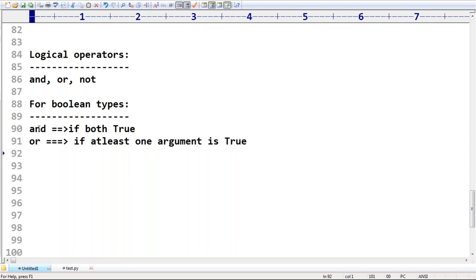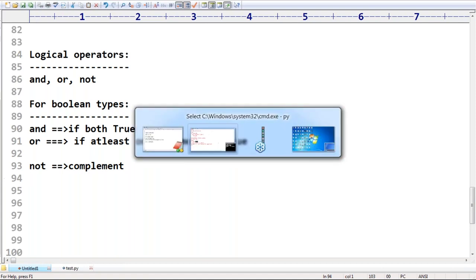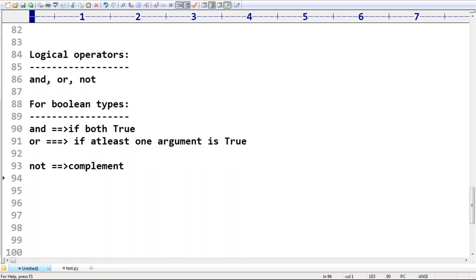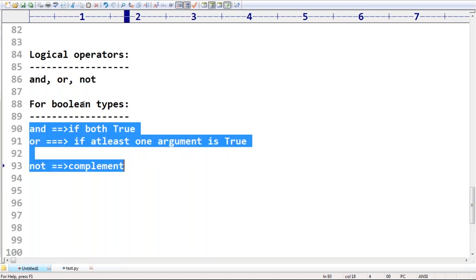Next, the NOT operator. NOT means simple complement. If we apply NOT for true, then it becomes false. If you apply NOT for false, then it becomes true. Clear, right? These three operators are by default considered logical operators for the Boolean data type.